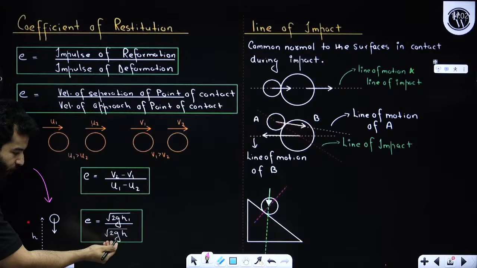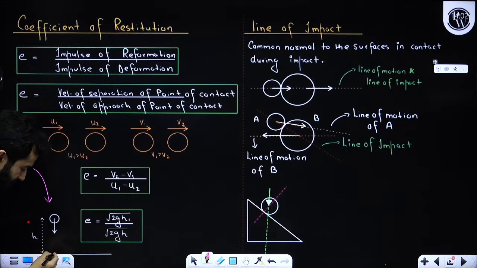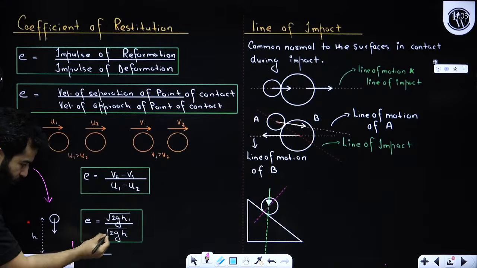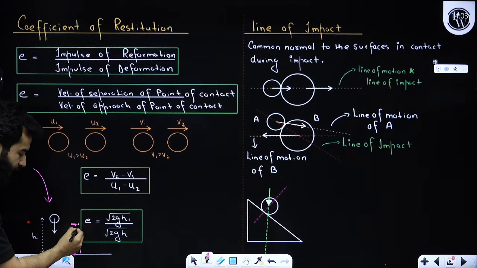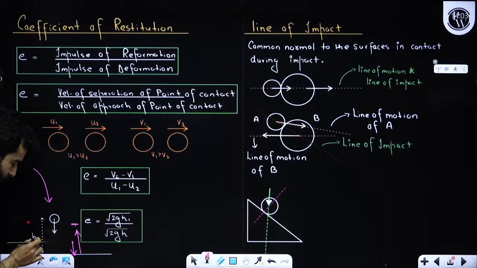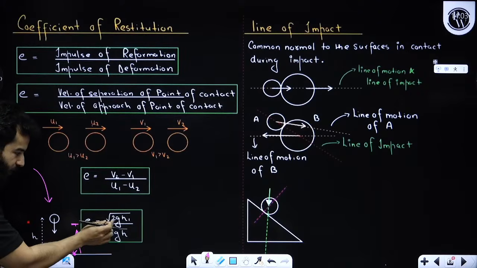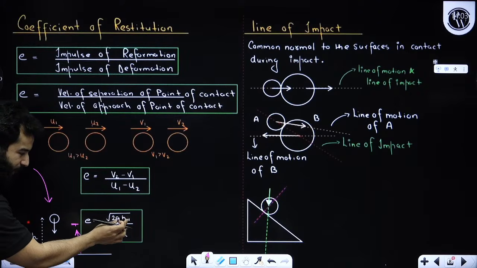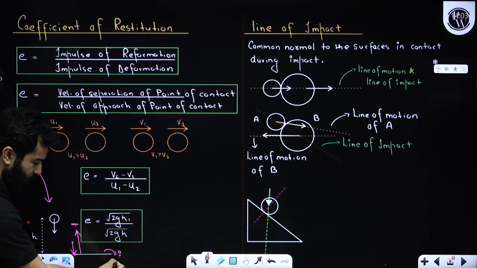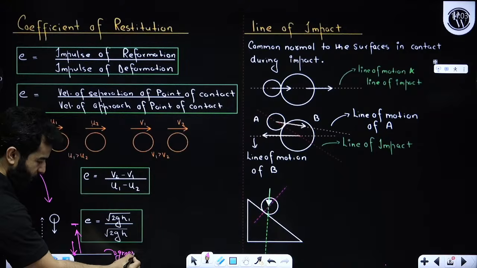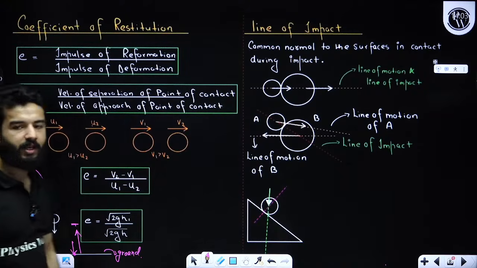Got it? So velocity of approach is root 2gh. At this particular point, it will strike the ground with a velocity of root 2gh, and it will move up with a velocity of, let's suppose it goes up to a height of h1 only. It is being dropped from h height and it goes up to a height of h1 only. That means velocity of separation is root 2gh1. What is the other body? The other body is ground, and ground has velocity 0, right? Clear?